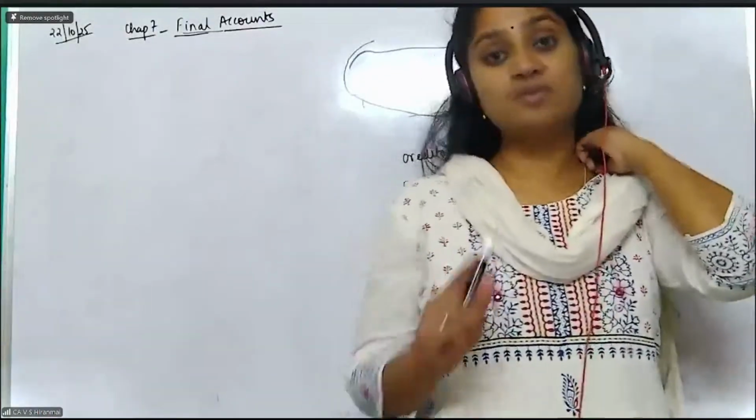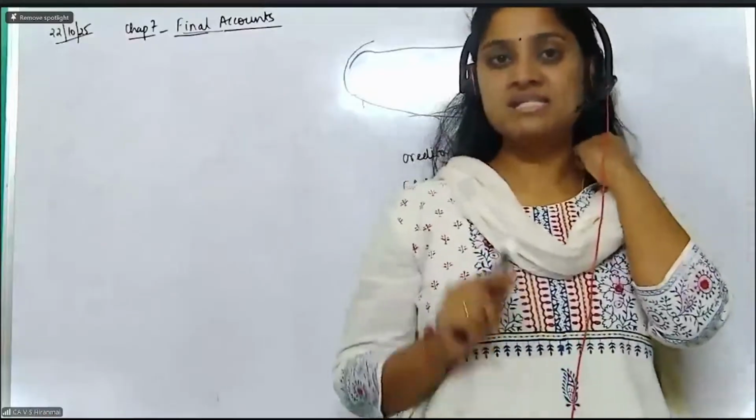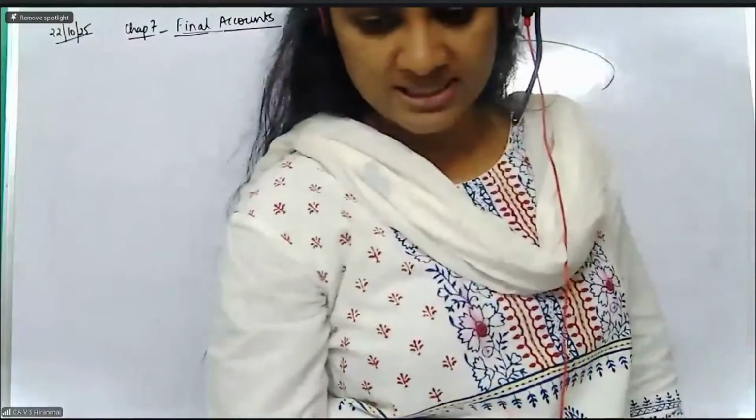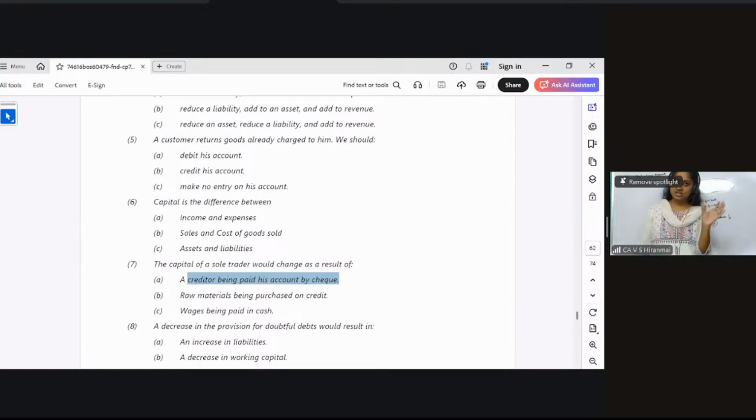Here, what and all is given? What is the first one? All of you please see here. We will see individually. Here when he says a creditor paid by check, creditor is a balance sheet item, liabilities, and on the asset side you have bank. So there is an adjustment happening in the balance sheet itself. One liability is decreasing, asset also decreasing. Finish, over. Next, raw material purchased on credit. Here inventories is increasing, creditors also increasing. So two things again happening in the balance sheet. So no effect on his capital.